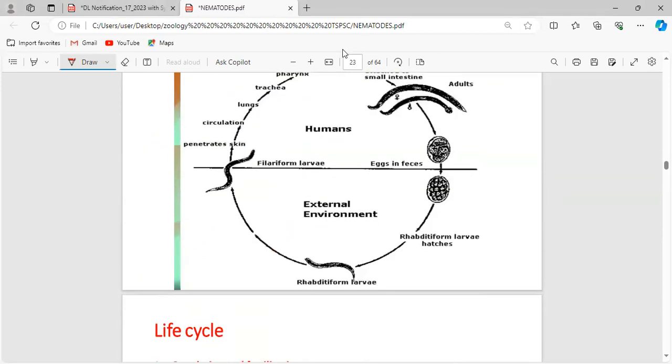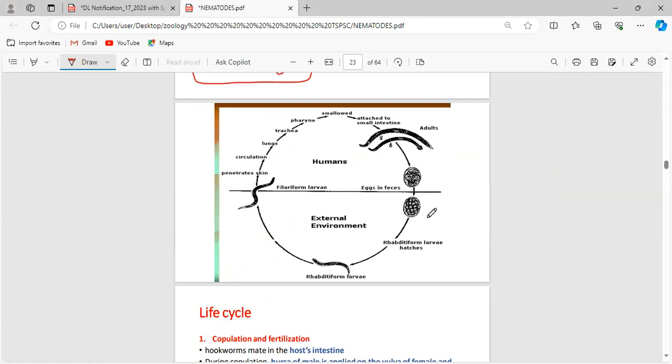Okay, now we are going to discuss the life cycle of this particular Ancylostoma duodenale. By looking at this diagram, what is the intermediate host involved in this particular parasite? What is the intermediate host?